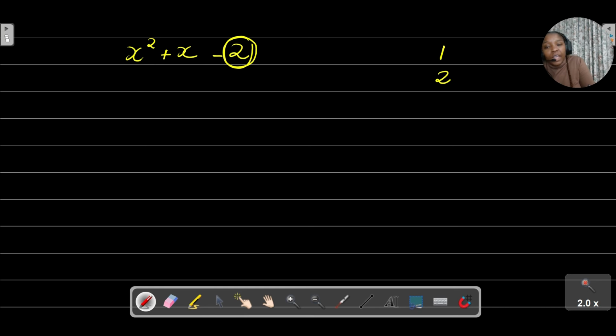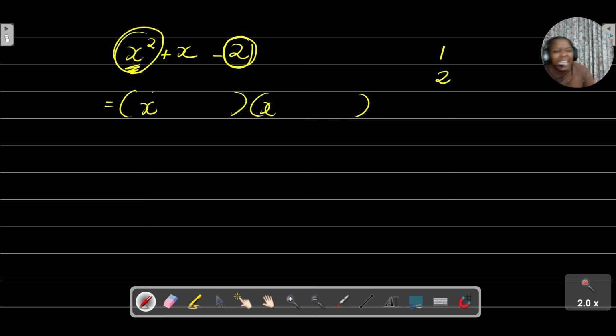Right. So if I want to factorize this trinomial, I'm just going to open 2 brackets. And I say x and x, because x times x will give me x squared. Now, what I said is that you first open 2 brackets, then you deal with that first term there. Obviously, it's going to be x and x.